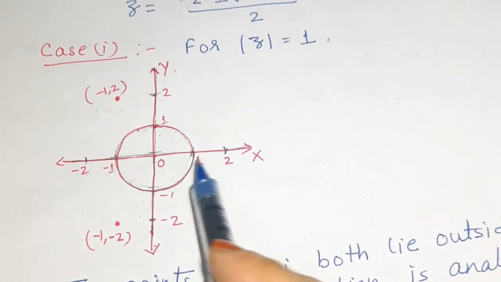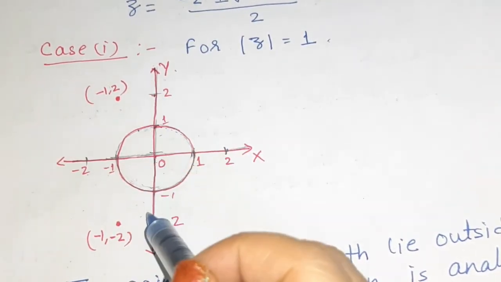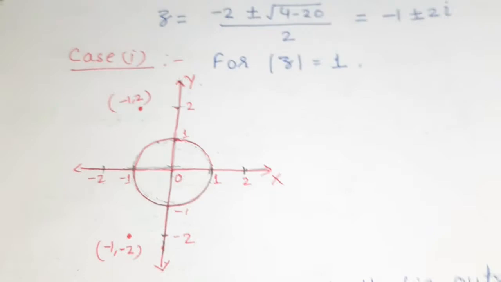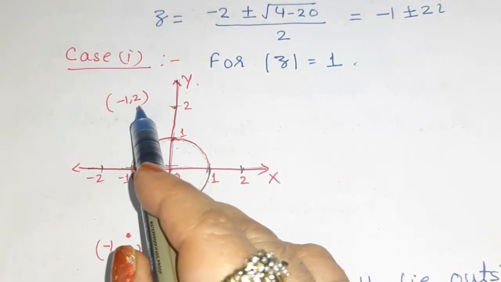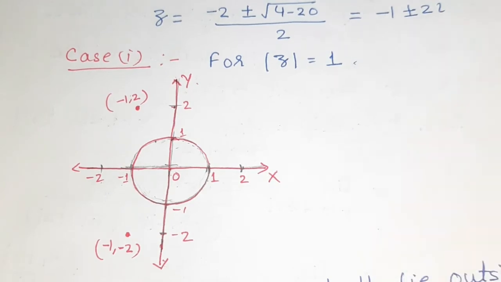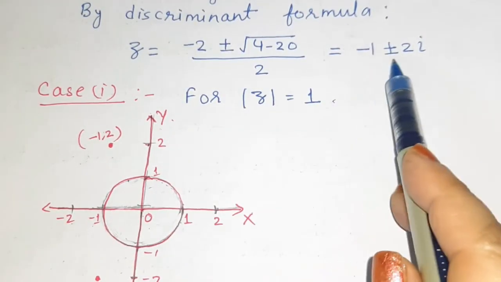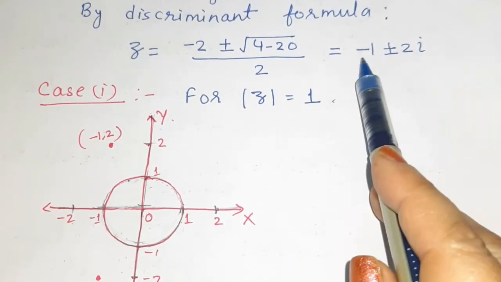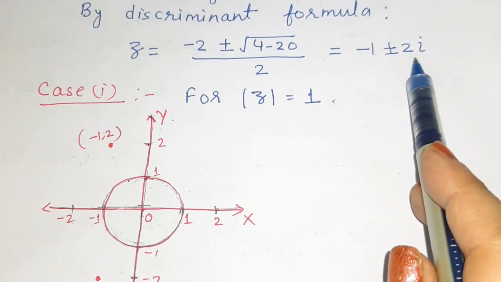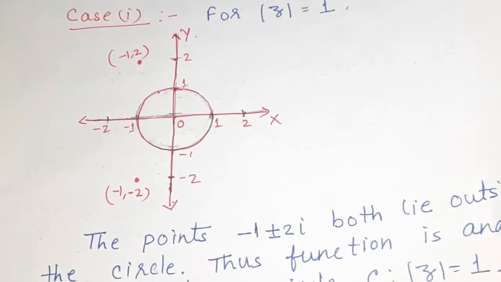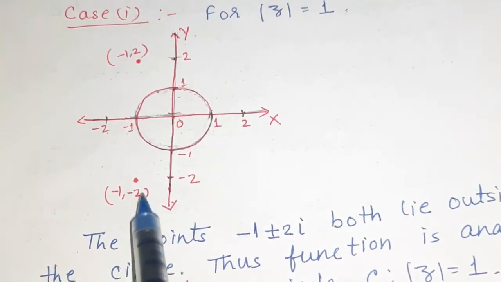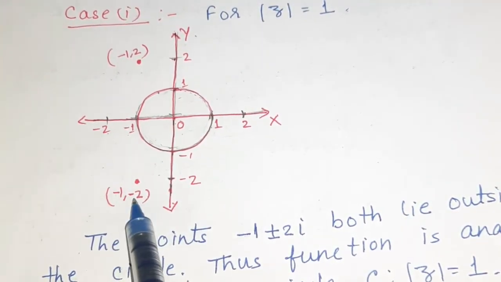Here is the real axis and here is the imaginary axis. So for the first singularity we get the point (-1, 2) here, and for the next singularity, -1 - 2ι, the real part is -1 and the imaginary part is -2. So we'll get the point somewhere here, (-1, -2).